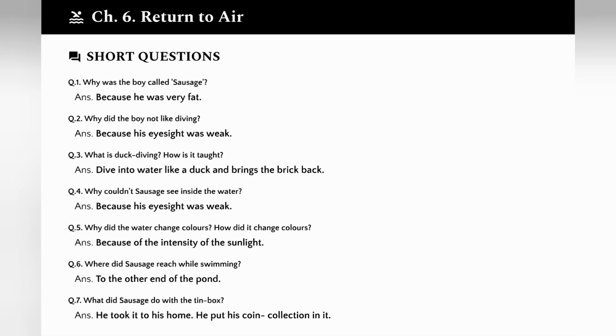Remember, understanding these stories isn't just about memorizing answers. It's about grasping the deeper themes and messages each author wanted to convey.